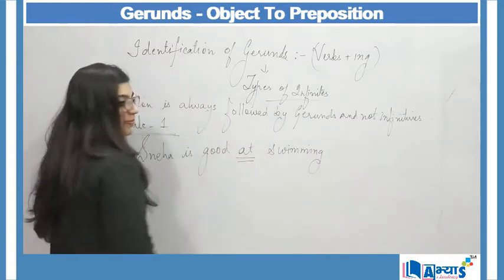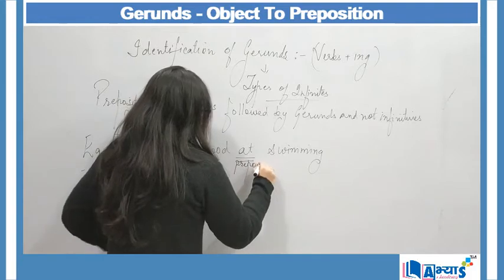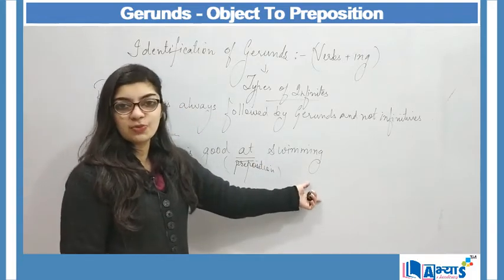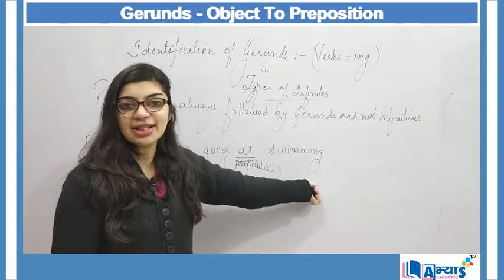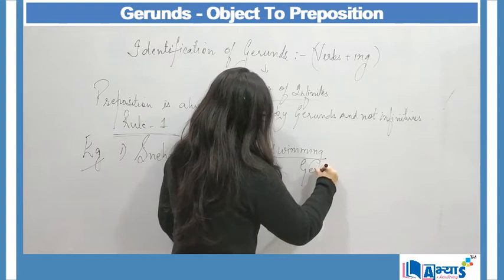Now at is my preposition, and with the preposition I am making use of the word swimming, and here swimming is acting as a gerund. So again swimming over here is a gerund.